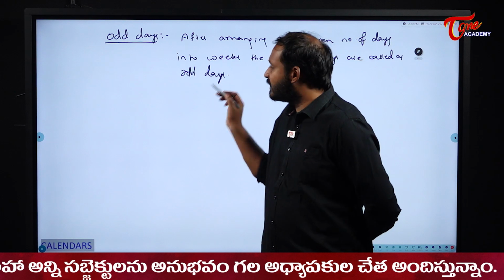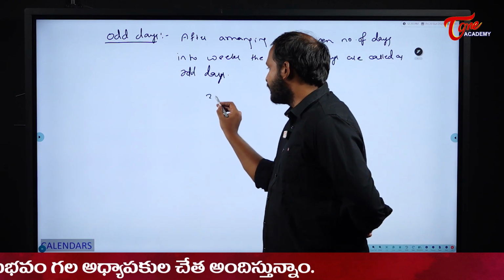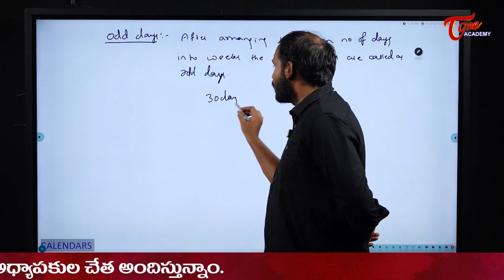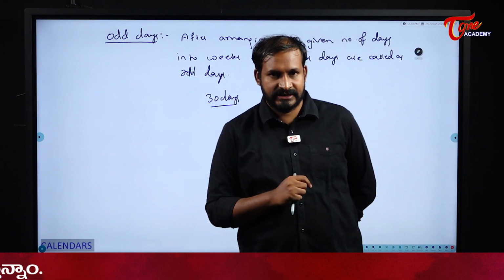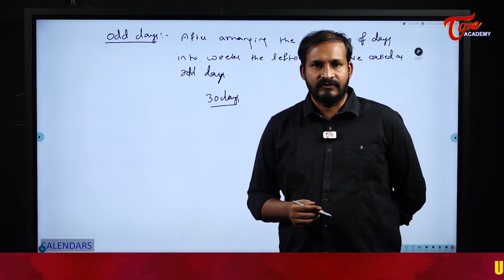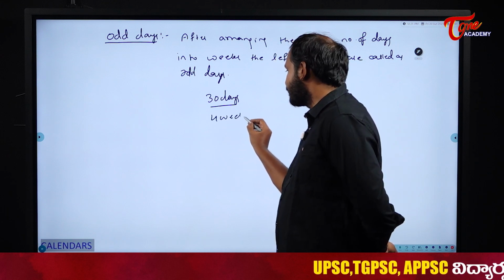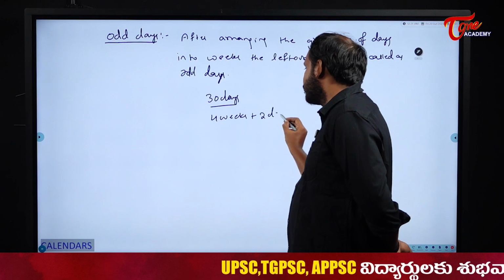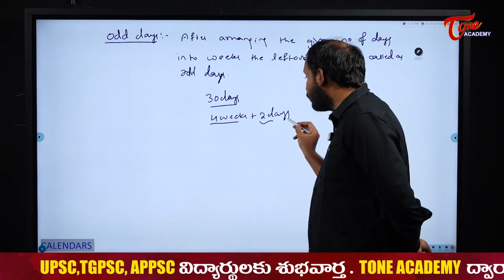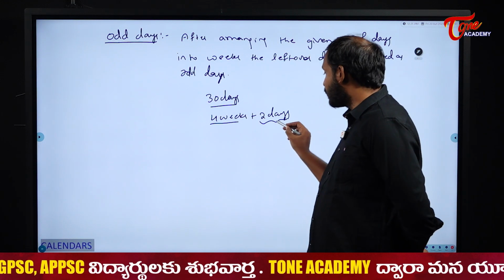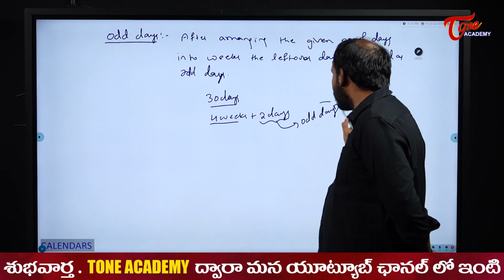What is meant by arranging the days and the leftover days? For example, if you have 30 days, how many weeks can you arrange in these 30 days, students? You can arrange just 4 weeks, because 7 fours are 28. So we can arrange this as 4 weeks plus 2 days. After arranging the given number of days into weeks, the leftover days are called odd days.